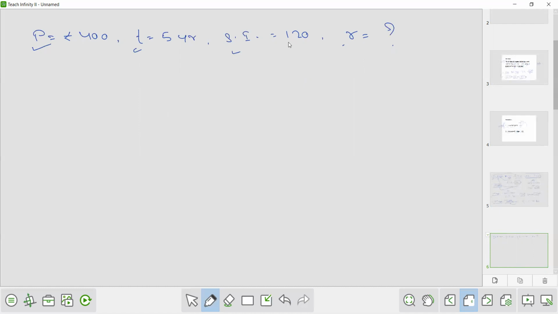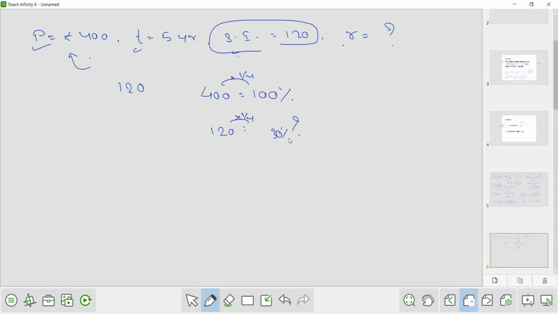Now how to find the rate? Okay, so this SI is how much percent of this principal? Because we have got this much amount of SI as interest. So 120 means 400 is taken as 100%. So 120 is equivalent to how much? So from here, this is into 1 by 4, so it will also become into 1 by 4.